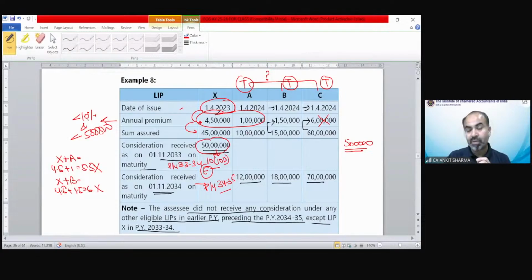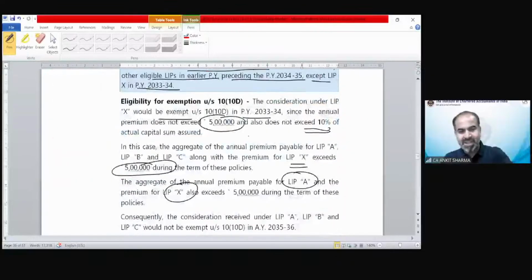You can see we did not do this in the earlier example, example number 7, because that policy was before 1st April 2023. That is not part of my eligible LIP. So 1st April 2023 consideration is eligible LIP. So whenever you find any consideration in future, you have to take the premium also of the previous eligible earlier exempt LIP to find out the limit of 5 lakh. You can see this answer.